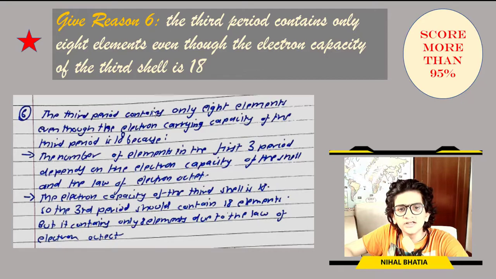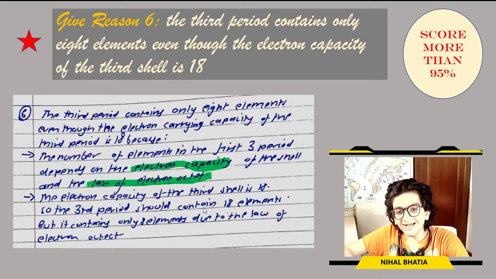The third period contains only 8 elements, even though the electron carrying capacity of the third shell is 18, because the number of elements in the third period depends on the electron capacity of the shell and the law of electron octet. The electron capacity of the third shell is 18, so the third period should contain 18 elements. But it contains only 8 elements due to the law of electron octet.